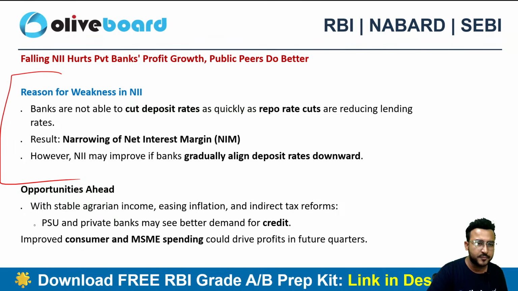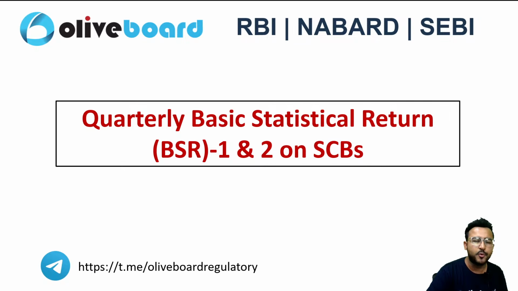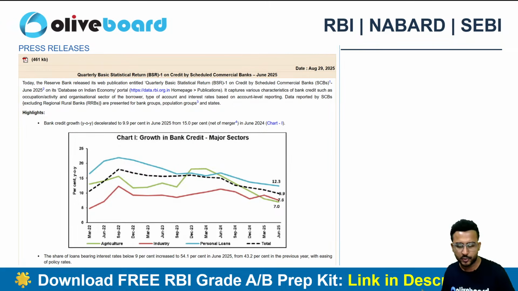And guys, whenever I talk about private sector banks and public sector banks, you should connect this with the quarterly BSR which was recently published, right? BSR 1 was related to credit. I think we have already done this report in the last session of the Finance Current Affairs. I have also posted a separate video for this as well.